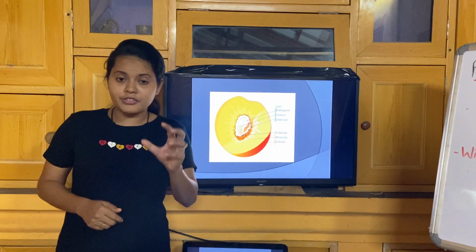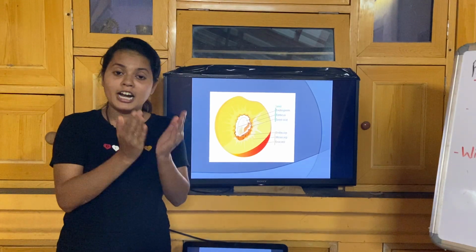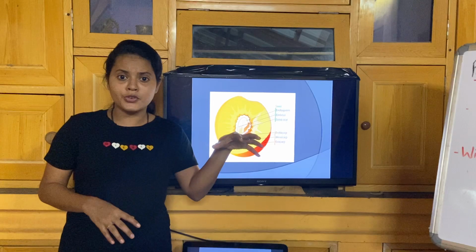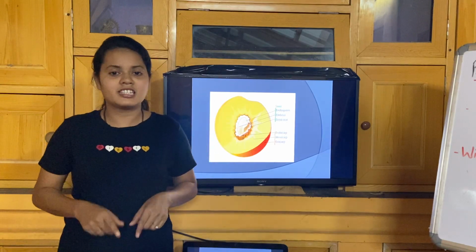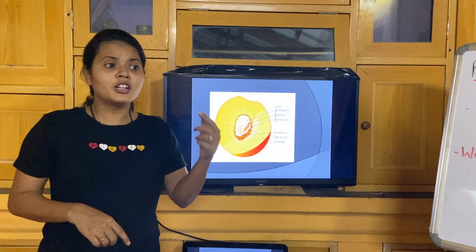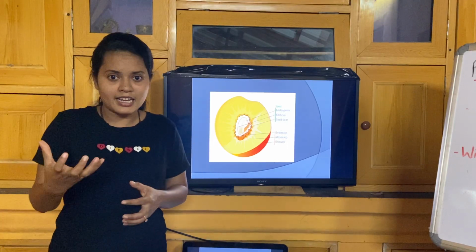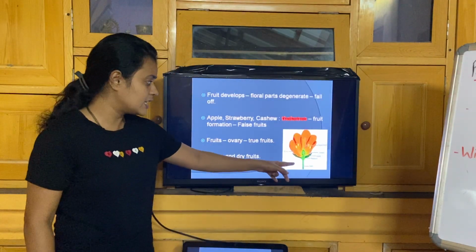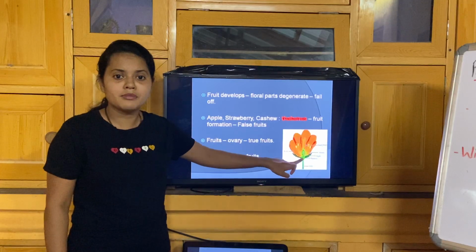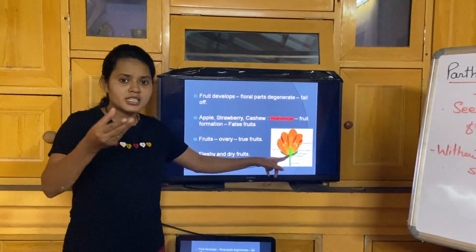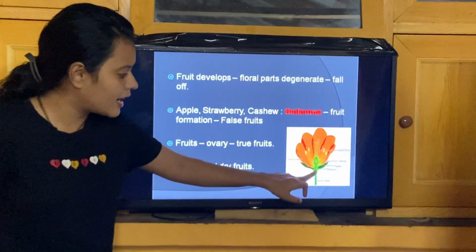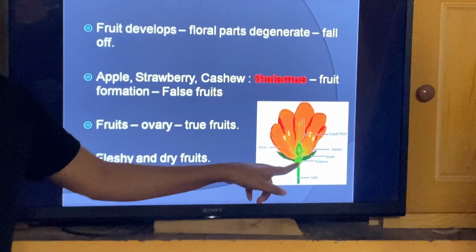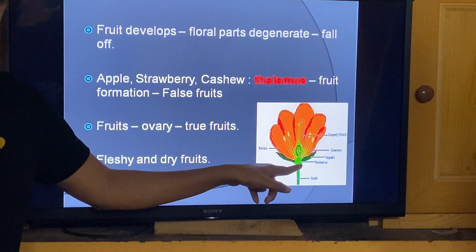The fruit which is formed from the ovary is referred to as a true fruit. Now you will be wondering, these are true fruits, meaning there will be false fruits? Yes, there are false fruits. False fruits are not false as such, they are fruits but they are not developed from the ovary. See this part, this part is called the thalamus. Everyone knows this is the thalamus, right? The thalamus is the part from which the floral parts develop. You can see sepals, petals, then there is the ovary here. So this is the thalamus from which the petals and sepals arise.